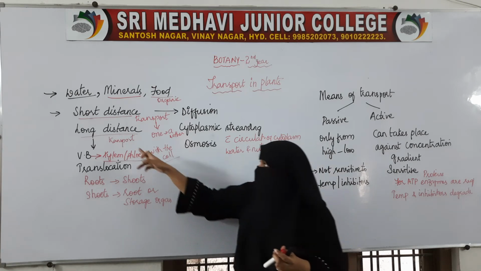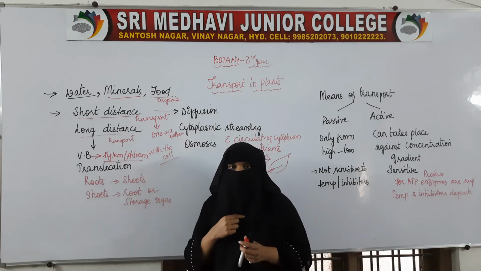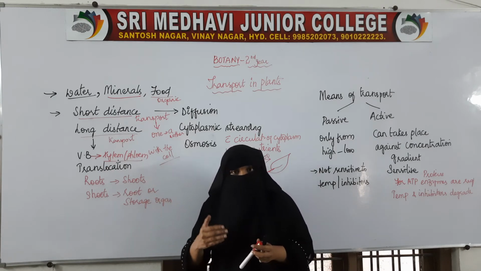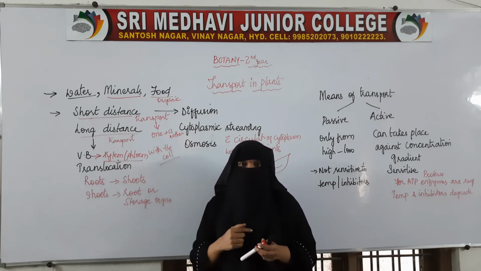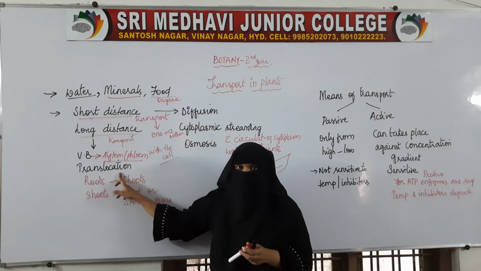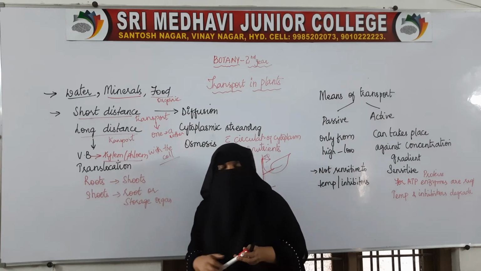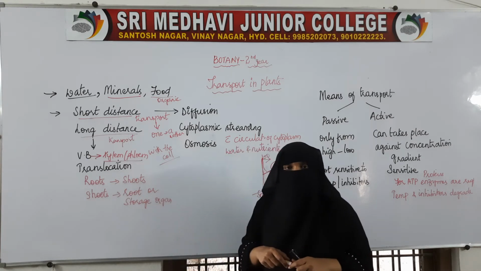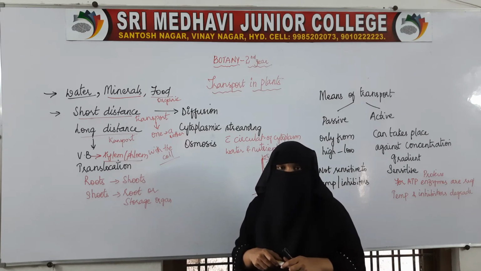If the transport of substances is over a large distance, then that process is called translocation. Translocation is the process of movement of substances over a very long distance.